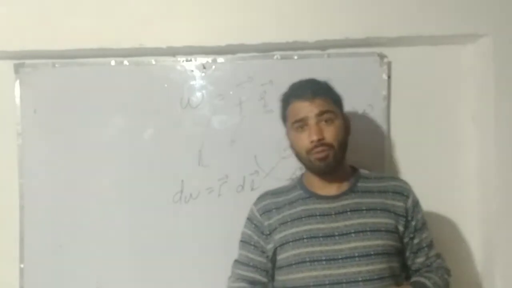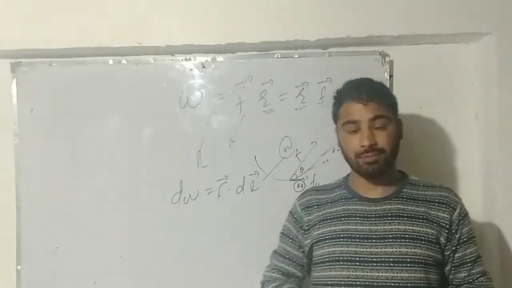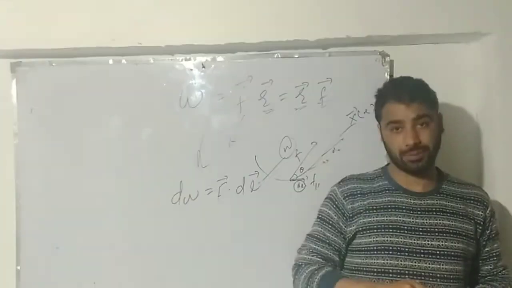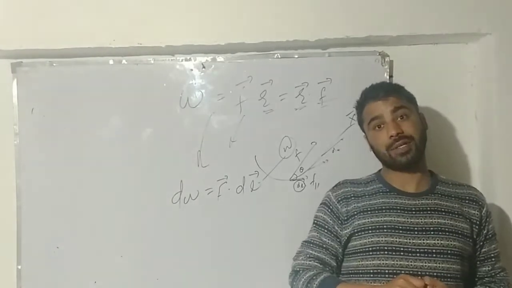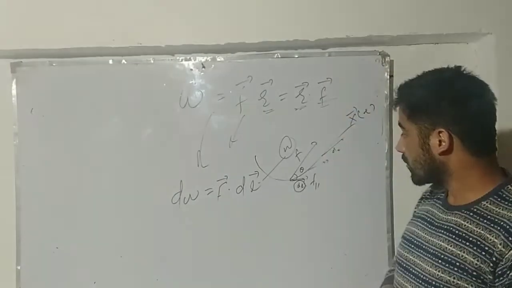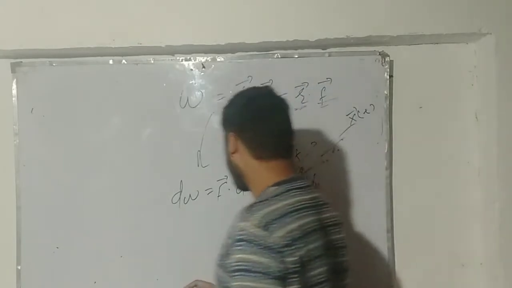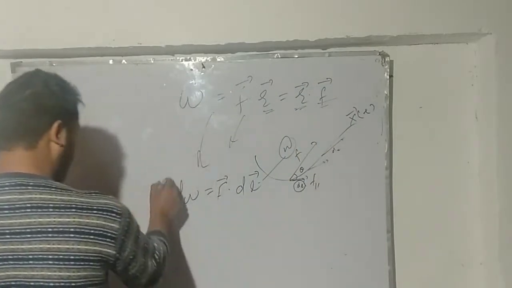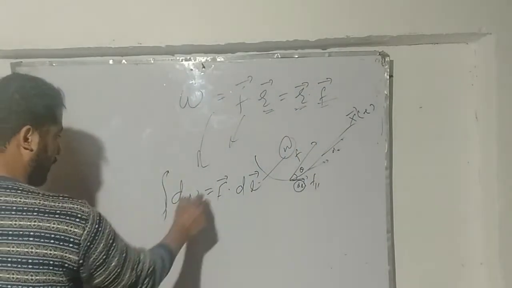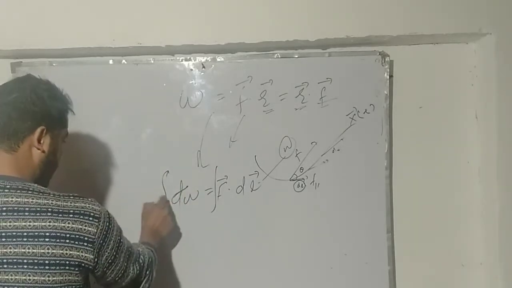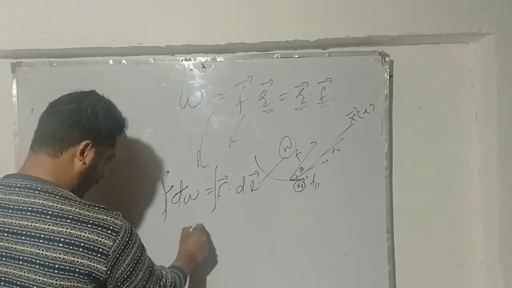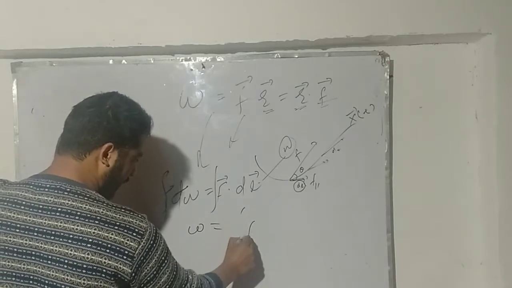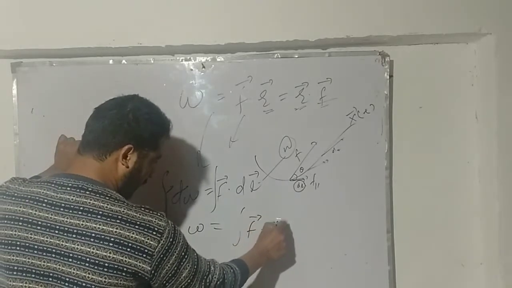So for that, we basically welcome calculus. What kind of calculus? More logically, here the integral calculus, okay? So if I integrate this equation on both sides using the integral operator, the differential will go away and I will get the whole amount of work done. It will be the integral of F dot dl, okay?